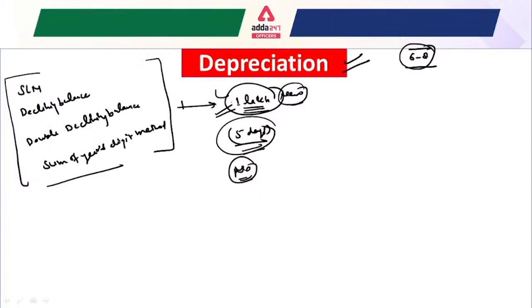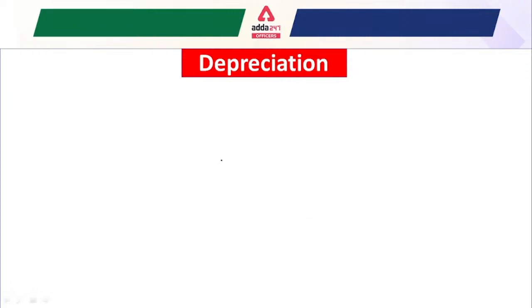So what is depreciation and how do we calculate it? Why do we calculate depreciation in companies? Depreciation is used in a company for various purposes, and one of them is tax benefits. Suppose any company purchases a machine of 1 lakh rupees, and suppose its useful life is 5 years.